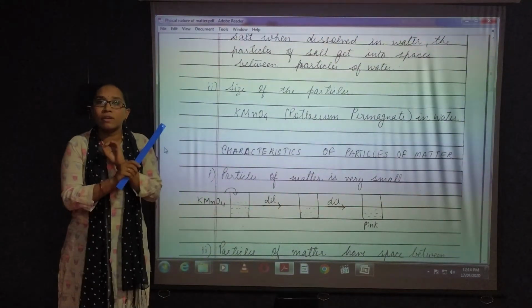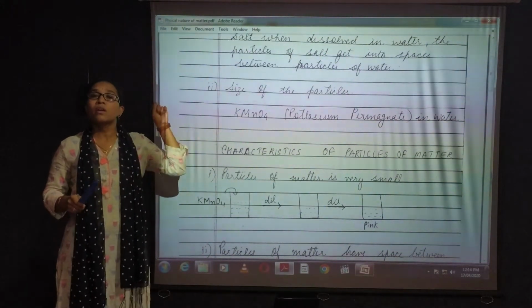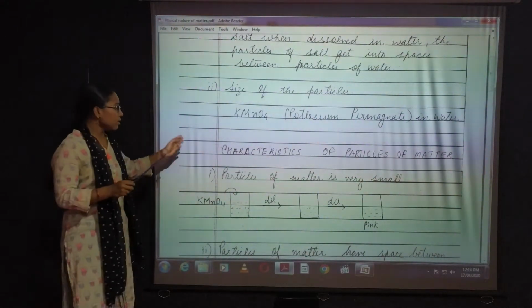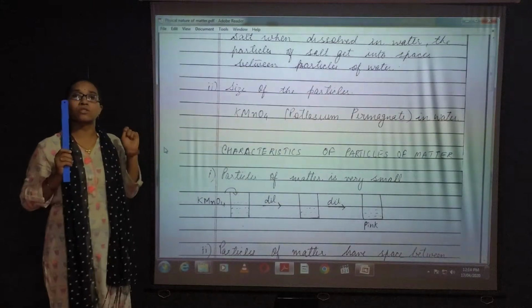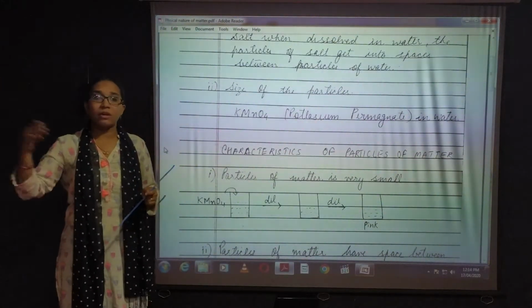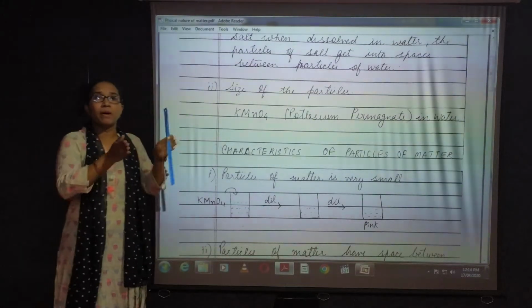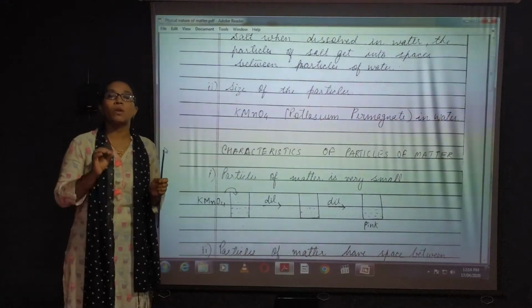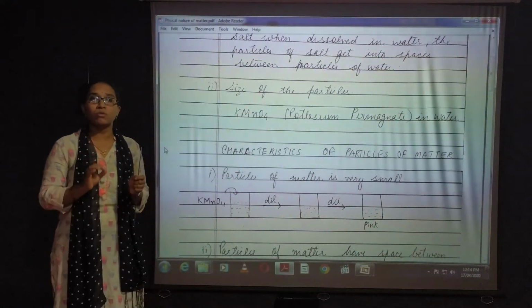The color of the water will never be colorless because you are putting particles of ink into it. So the size of the particle is so small that however many times you dilute it, meaning however many times you keep mixing it with more water, its color will remain blue only if you are using blue.